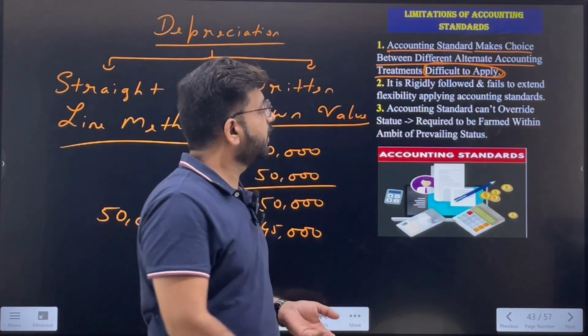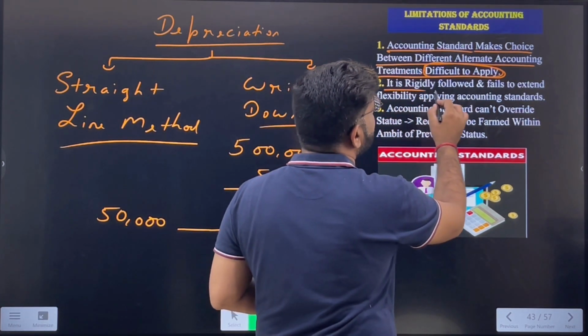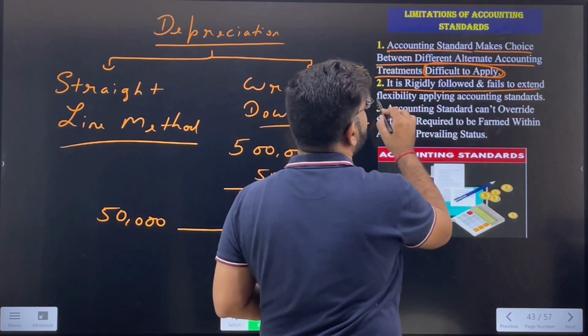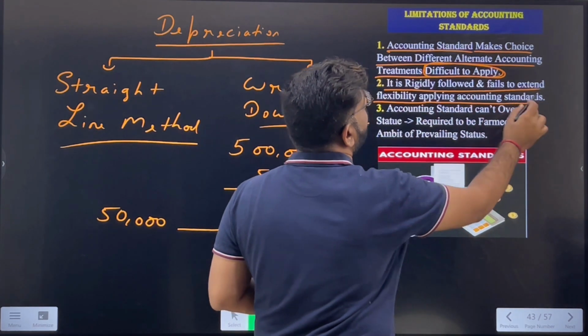Now we'll come to the second one. Second is, it is rigidly followed and fails to extend flexibility in applying accounting standards. Obviously, once you start using the first type of accounting standard, it will be very difficult to change it. It is so rigid that there is no flexibility.